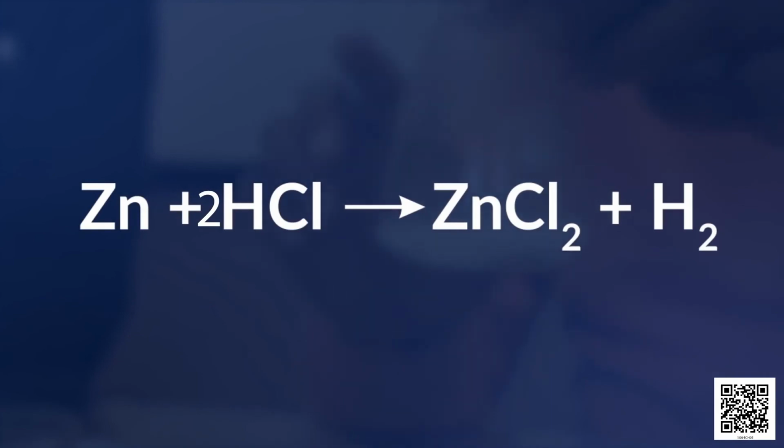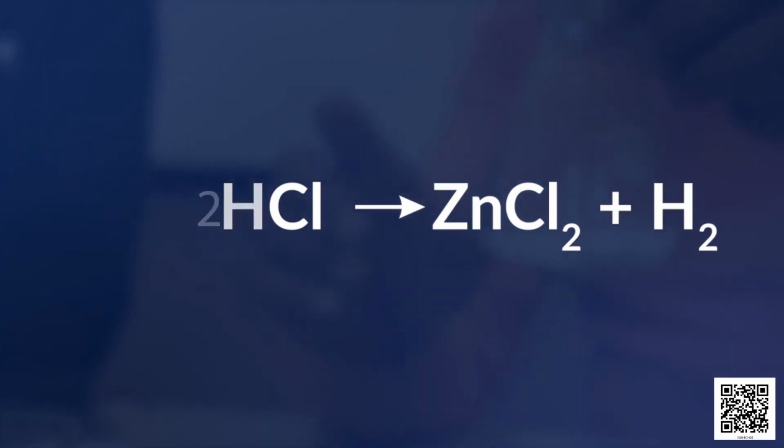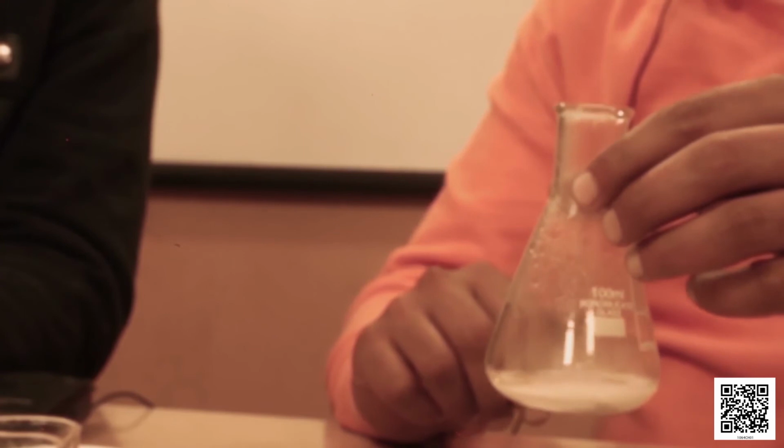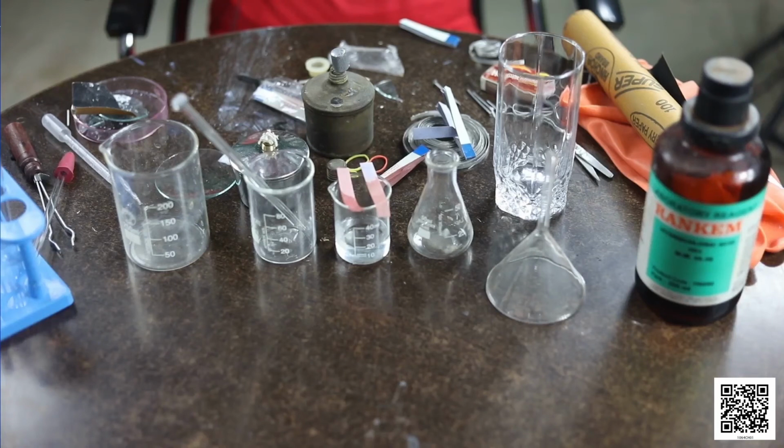Zinc reacts with hydrochloric acid to form zinc chloride and hydrogen gas, and it is written in the form of an equation as Zn, that is zinc, plus HCl, that is hydrochloric acid, give ZnCl2, that is zinc chloride, plus H2, that is hydrogen gas. This hydrogen comes out in the form of bubbles. So, let us try to understand the chemical reaction for this equation.